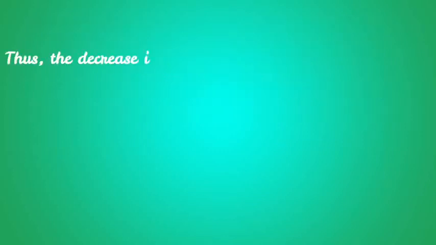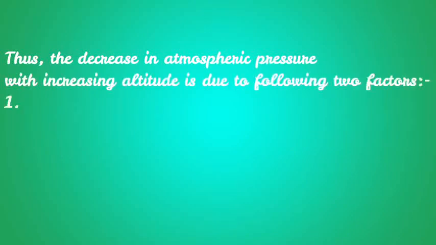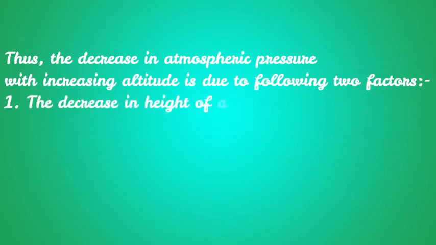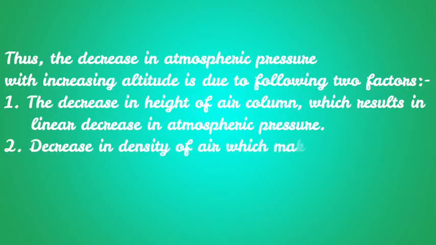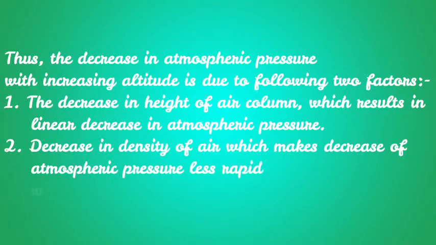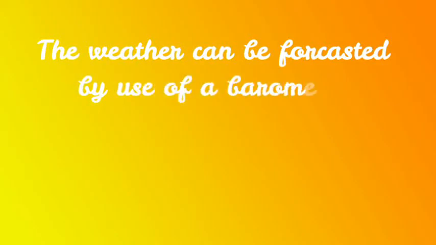Thus, the decrease in atmospheric pressure with altitude is due to the following two factors. Number one, the decrease in the height of air column, which causes a linear decrease in the atmospheric pressure. And number two, decrease in the density of air, which makes the decrease in atmospheric pressure less rapid with the increase in altitude. The weather can be forecasted by the use of a barometer.